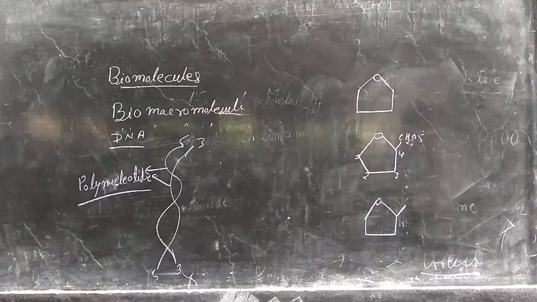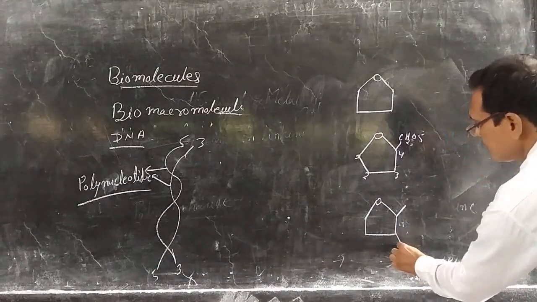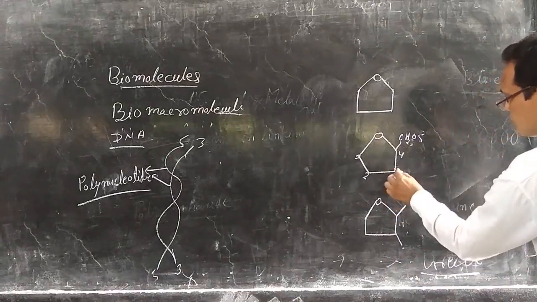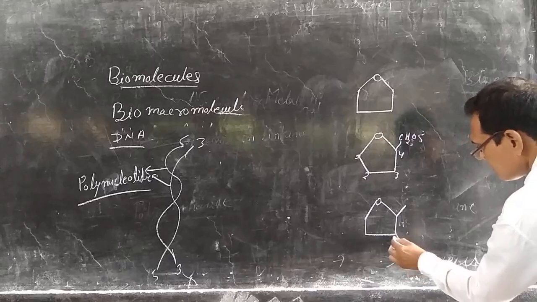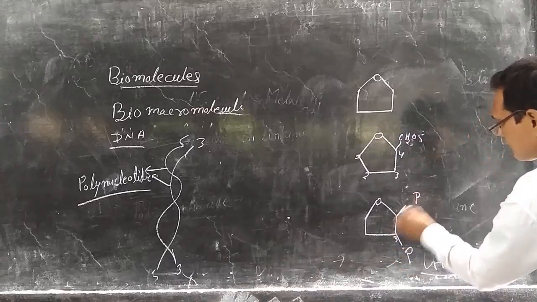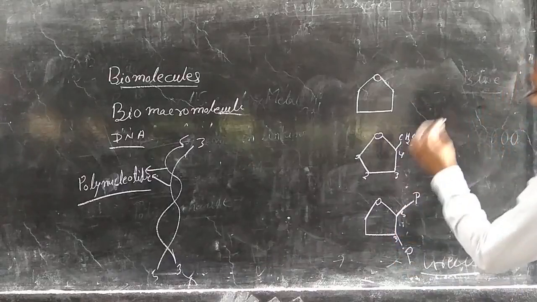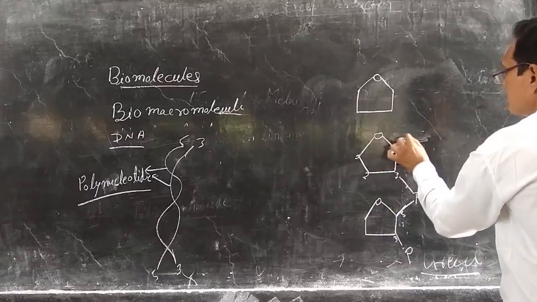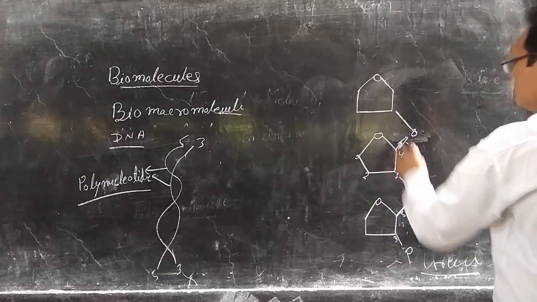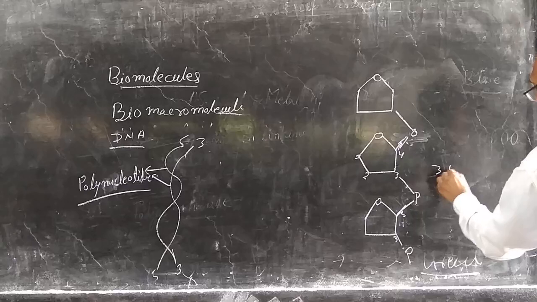So in one chain, normally in the DNA, these ribose sugars join with the phosphate in the 3-5 direction. This is the 3 number carbon, another one is the 5. This side the phosphate is attached on the 3 number carbon and this side the phosphate is attached to the 5 number carbon. In this way this is their 3-5 direction.